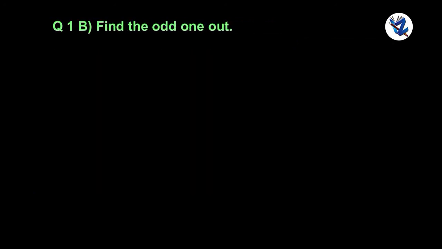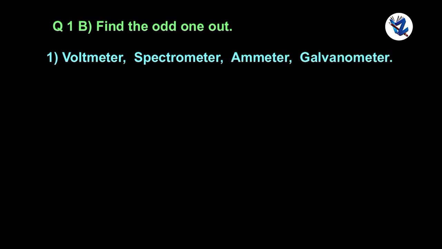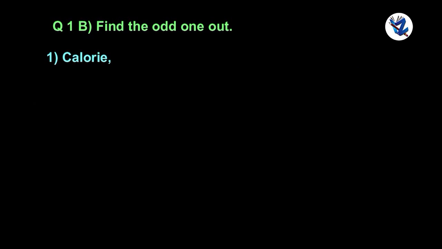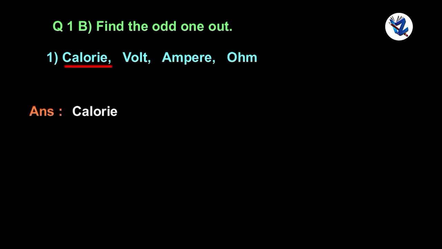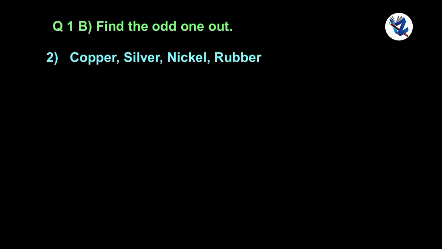Question 1b. Find the odd man out. Voltmeter, spectrometer, ammeter, galvanometer. The odd man is spectrometer. Calories, volts, amperes, ohm. The odd man, calories. Copper, silver, nickel, rubber. The odd man, rubber.